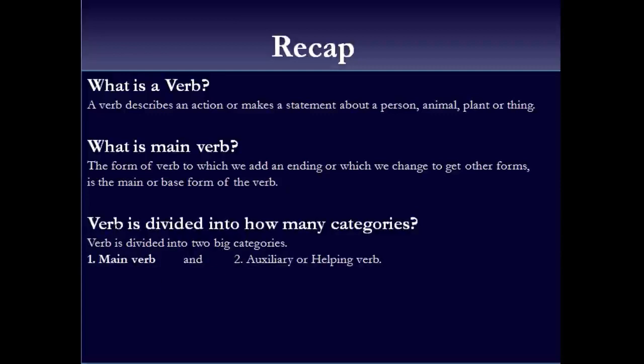And then verb is divided into how many categories? We learned that verb is divided into two big categories, the main verb and the auxiliary or helping verb. We learned that main verbs tell about action or condition of something or someone, and we learned that auxiliary verbs help to tell something more about the action, mostly the time of the action.